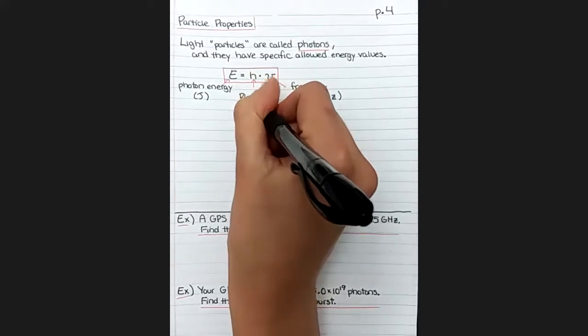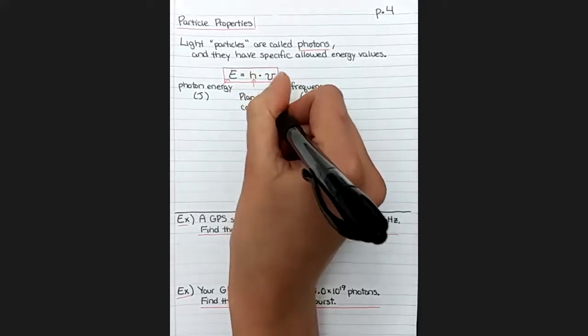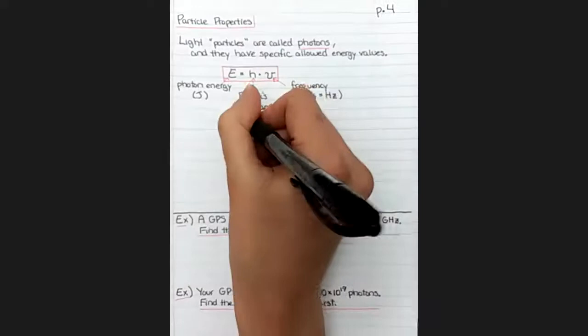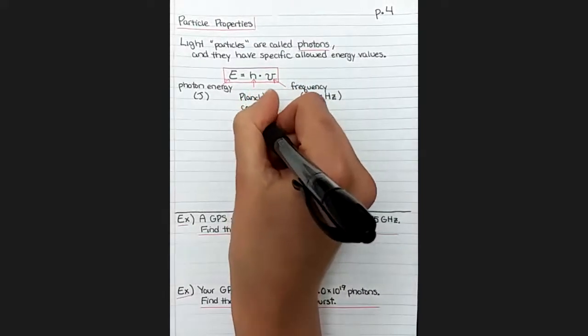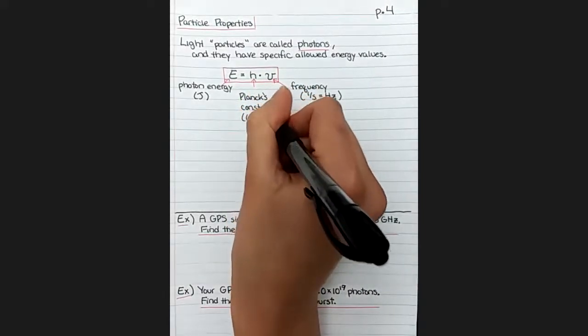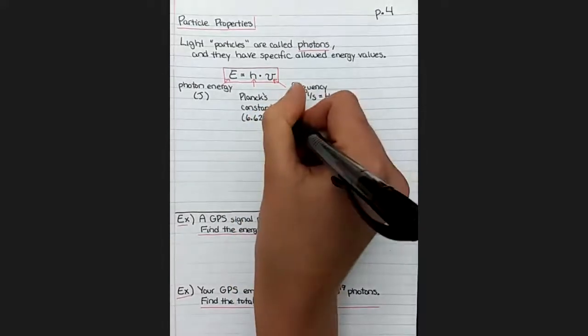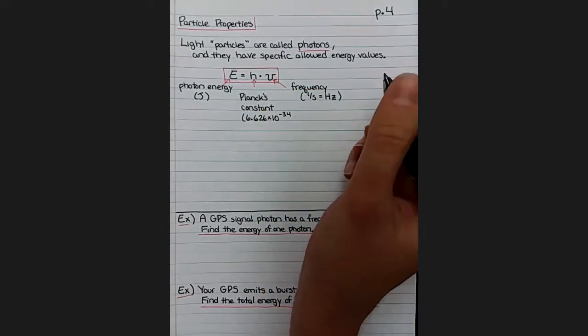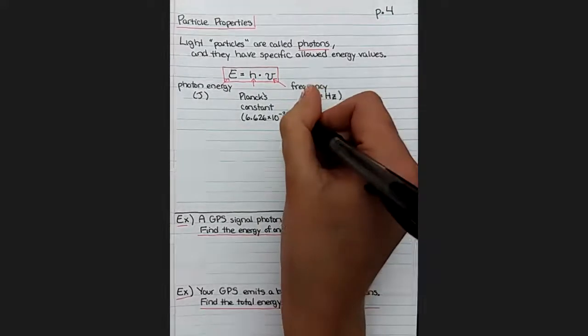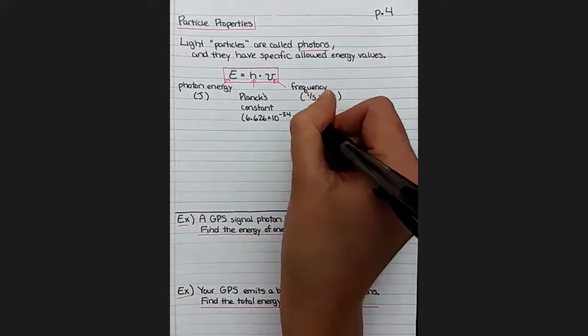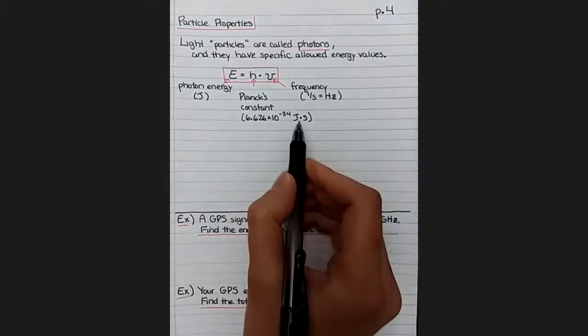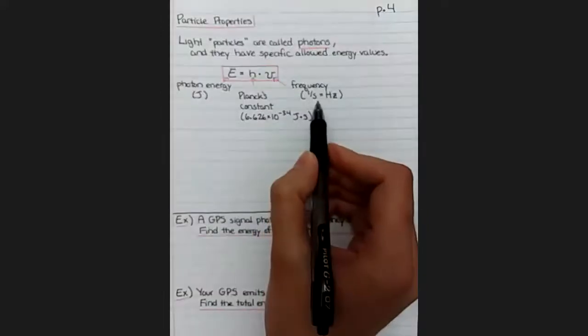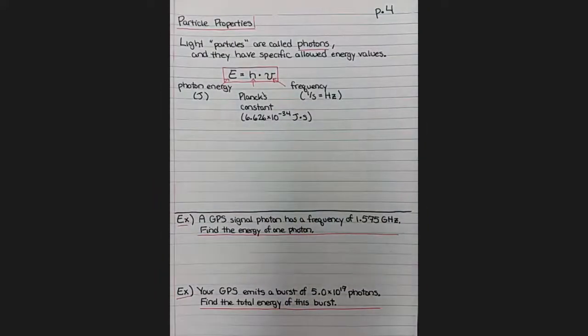Max Planck was the one who had the first idea that light could be quantized. Planck's constant is 6.626 times 10 to the negative 34 joules times seconds. So we have joules times seconds multiplied by 1/seconds, and that gives us joules.